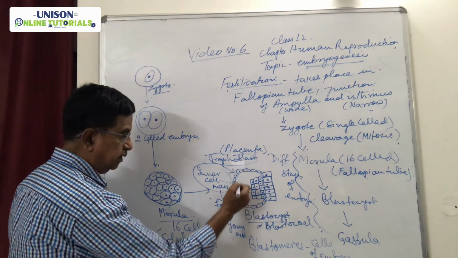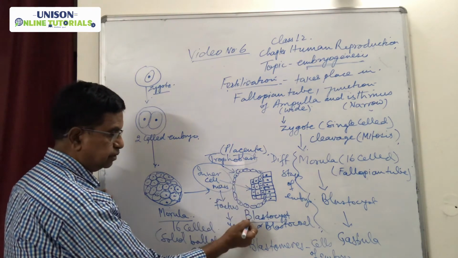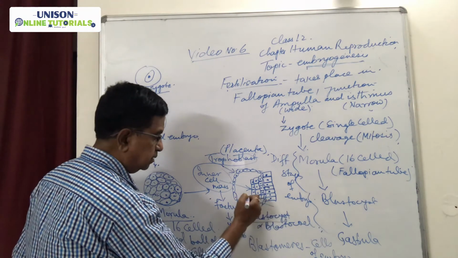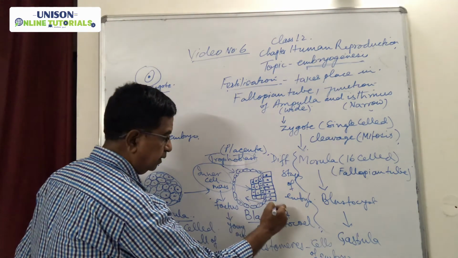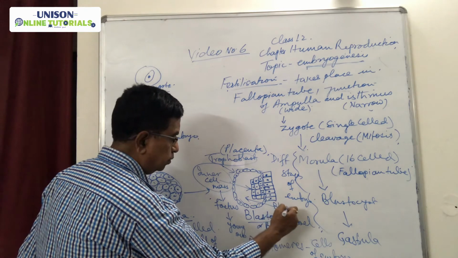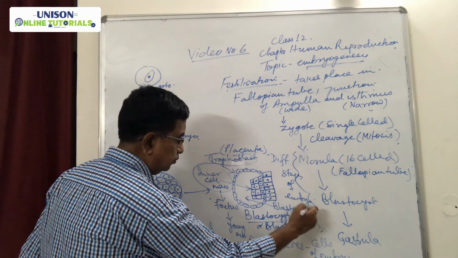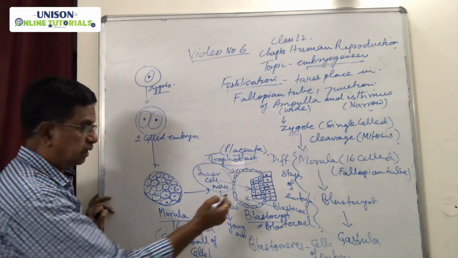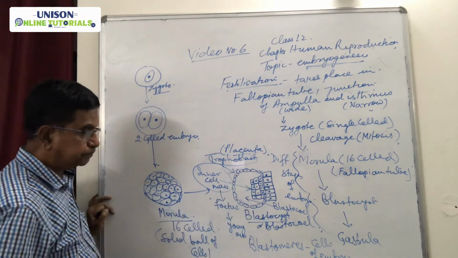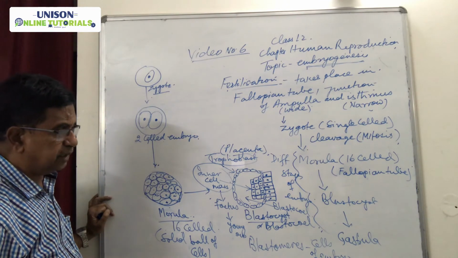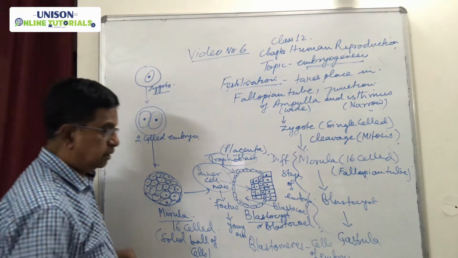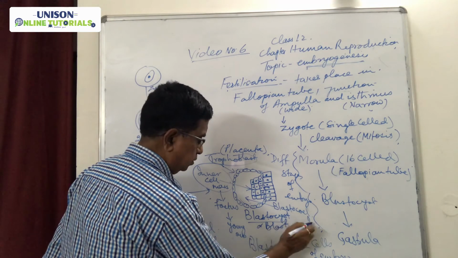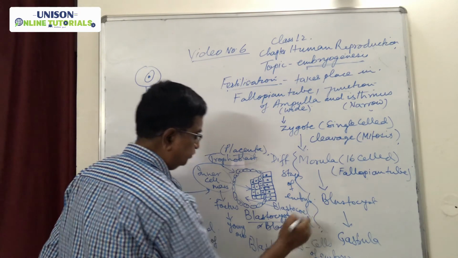There is a cavity inside the blastocyst. That cavity is known as the blastocoel, and this cavity is filled with fluid. You can see in this diagram, there is a cavity in the blastocyst. That's why it is also known as a blastula.